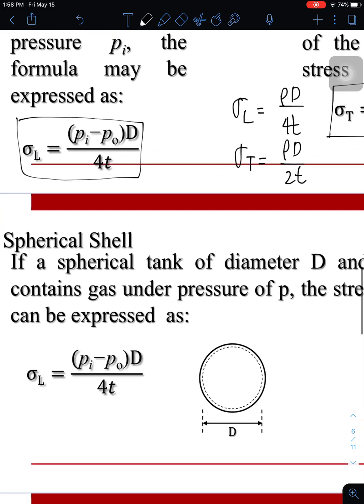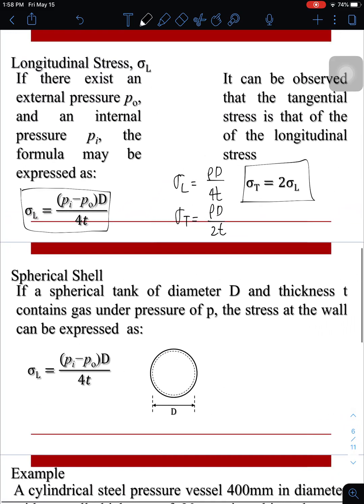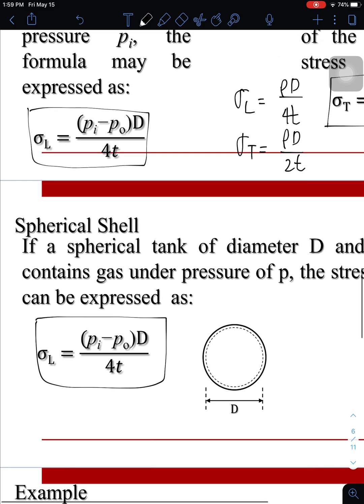Okay, how about for a spherical tank? For a spherical tank, what we are going to always consider nga naa siya internal and external pressure already. And then we are going to consider the longitudinal stress nga formula in considering a spherical tank. So naa siya internal pressure daan, external pressure daan, and then naa pod siya internal pressure because of the gaseous material or the fluid inside. And then again, we're going to consider or use the formula for the longitudinal stress. So that's about the thin-walled pressure vessel.